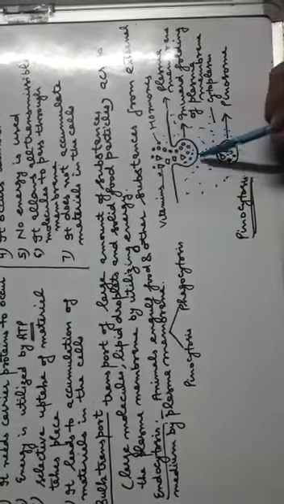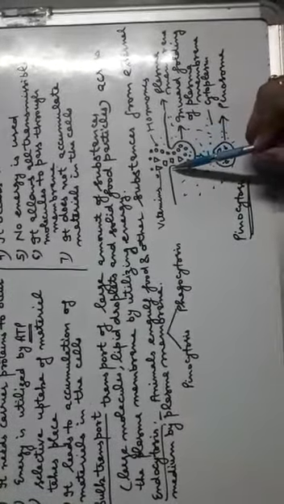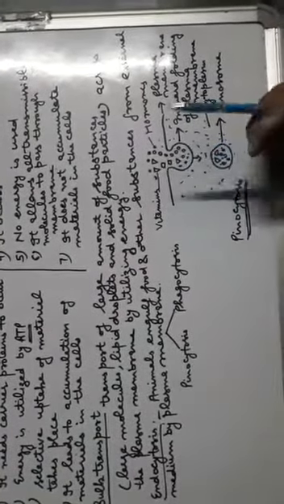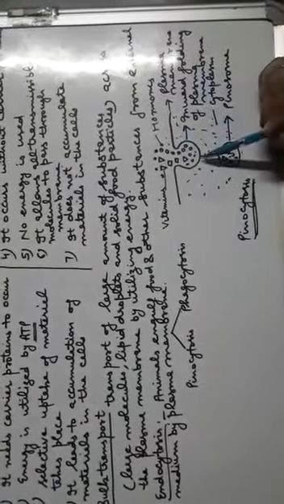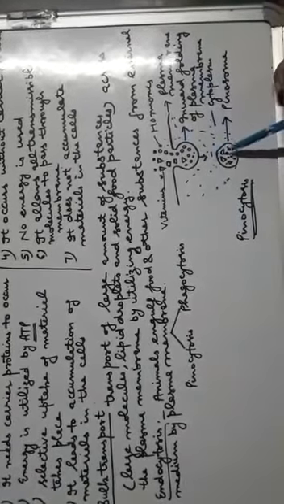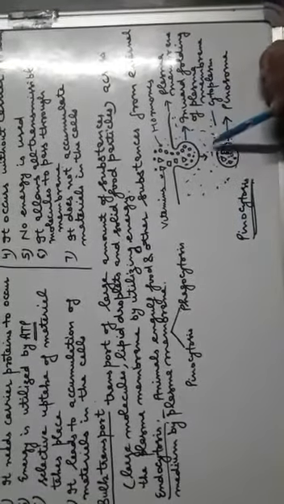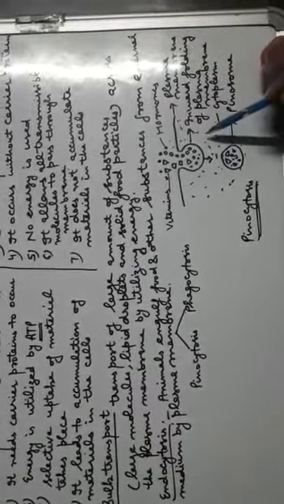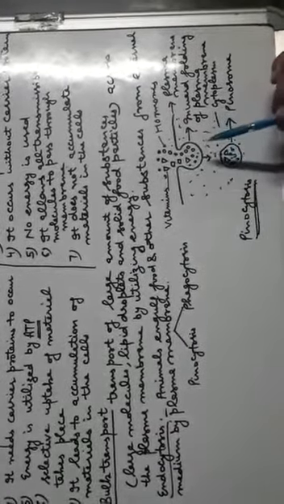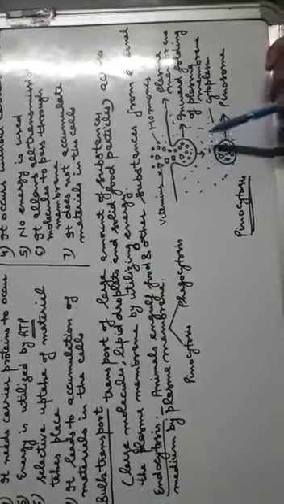The materials accumulate. Here this vesicle will break off. So from this side it will break off and come here. It is called a pinosome. So the materials present in the pinosome will be released inside the cell. So this is called pinocytosis.